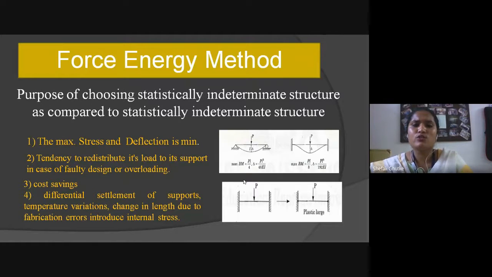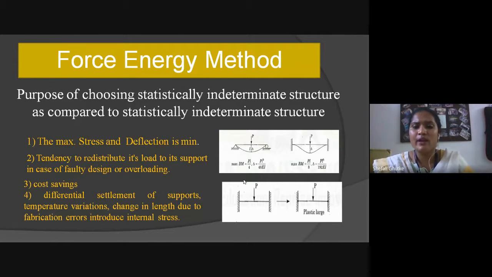But after choosing an indeterminate structure, like both ends fixed, you can see here the hinge support becomes a fixed support, and the roller support also becomes a fixed support. After applying load on this beam, some deflection is there.